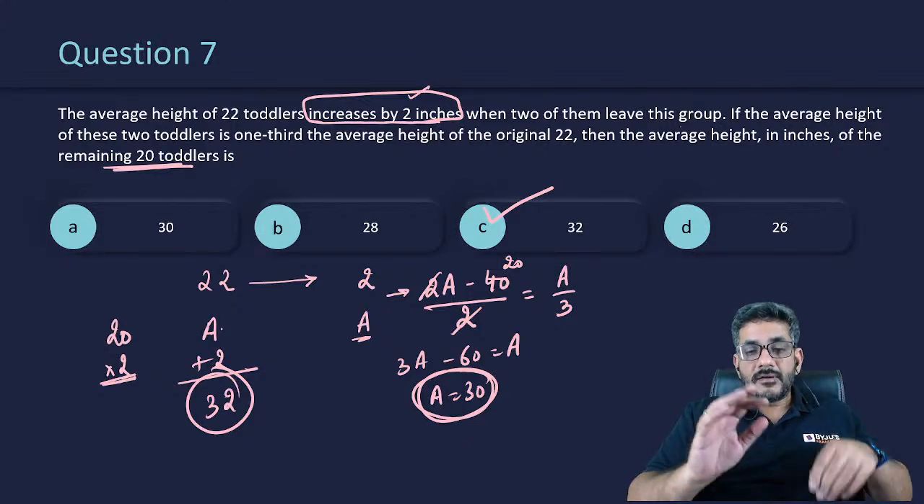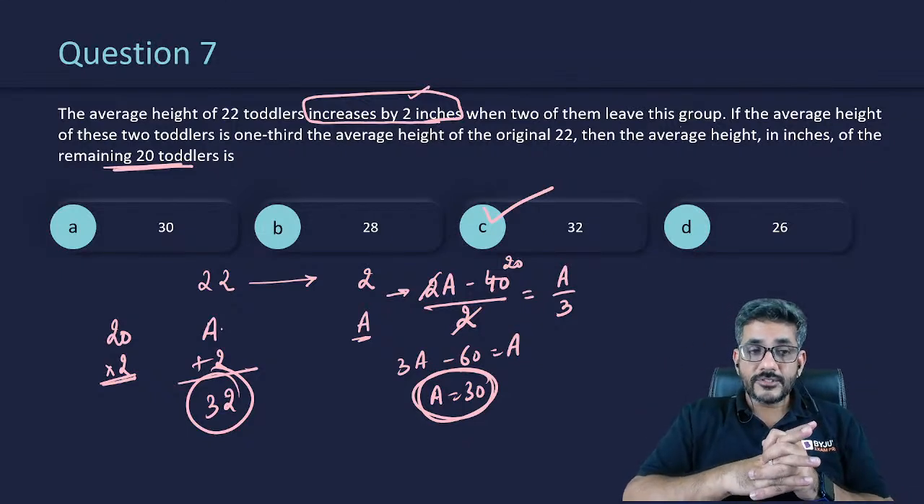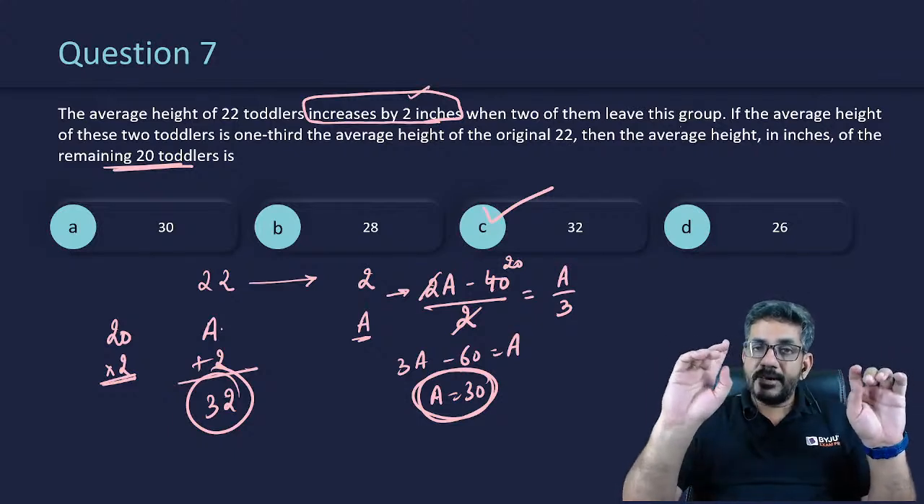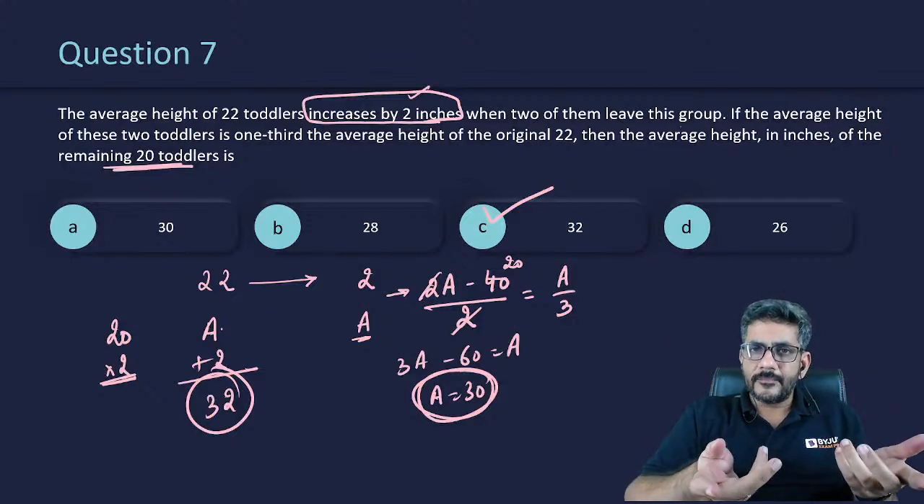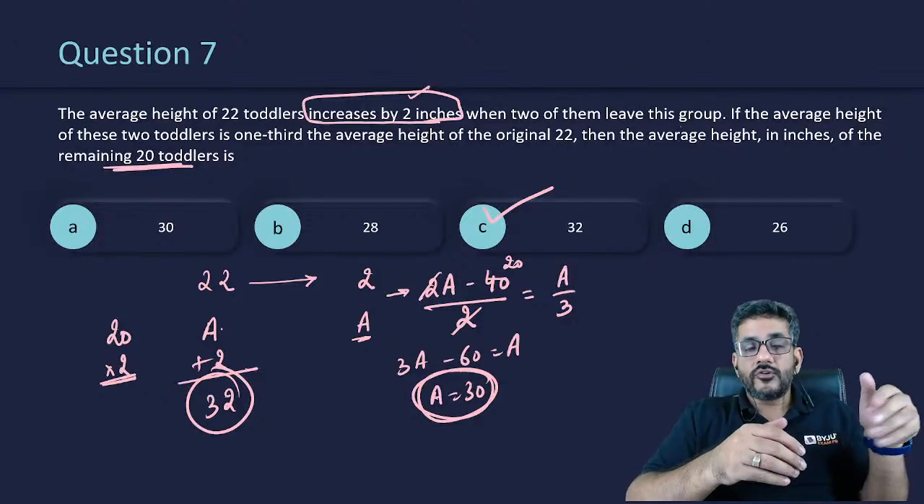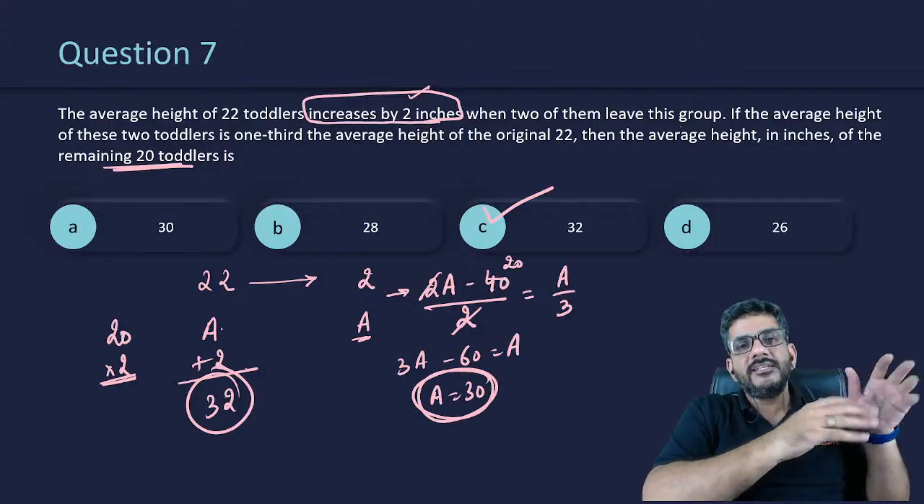Did you understand what I said? Let me say it once more. I think it will be more clear to you. Just visualize 22 people are in a room. Everyone has height A. Two of them went out. Of course, they went out with their A's. So two A's went out.